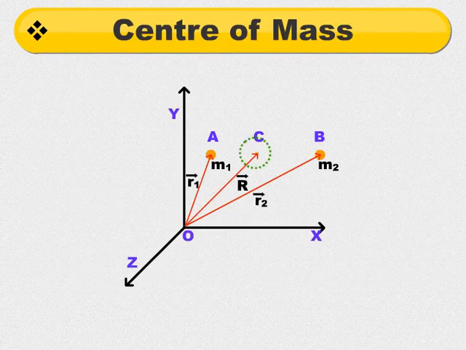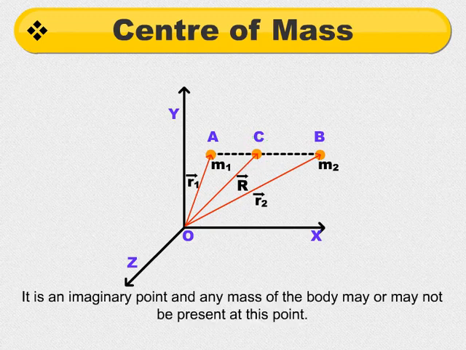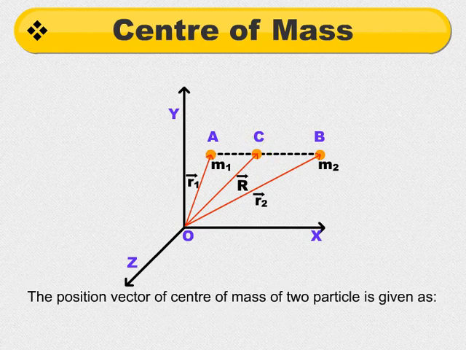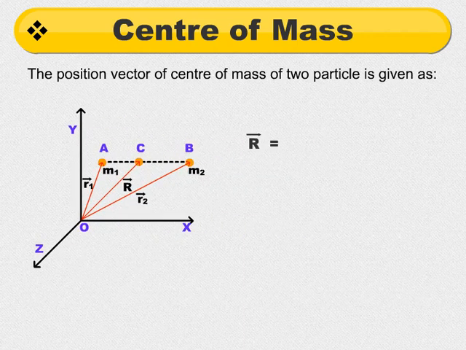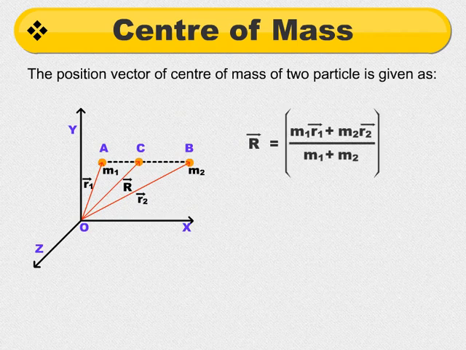Center of mass of a body is the point where entire mass of the body is concentrated. It is an imaginary point, and any mass of the body may or may not be present at this point. The position vector of center of mass of two particles is given as r is equal to m1r1 plus m2r2 upon m1 plus m2.